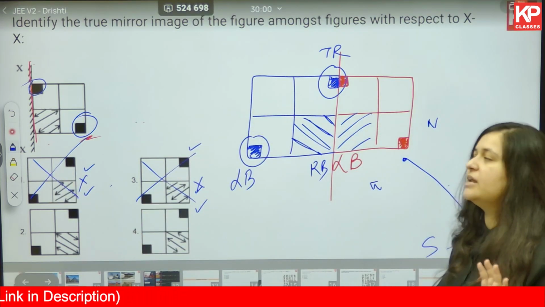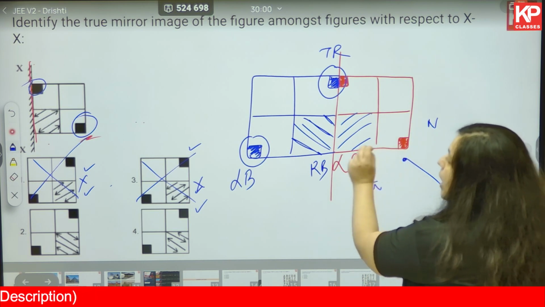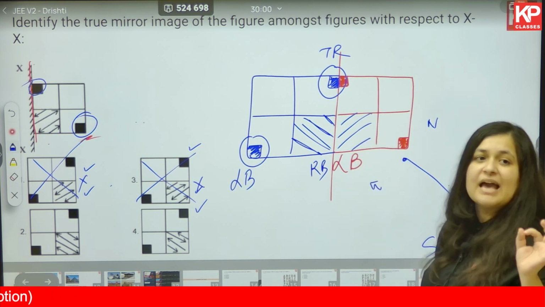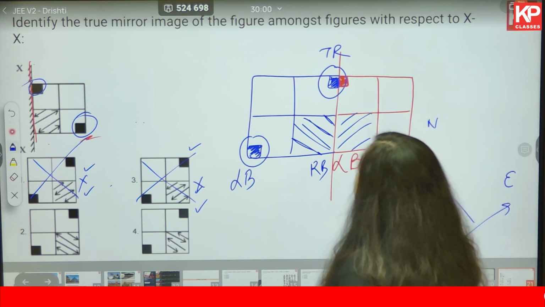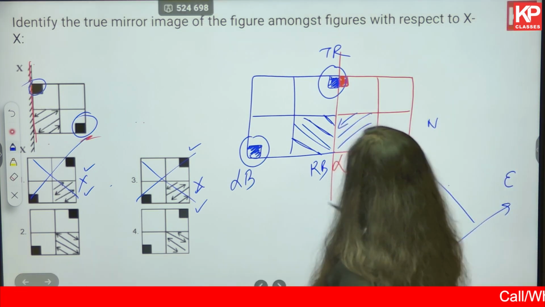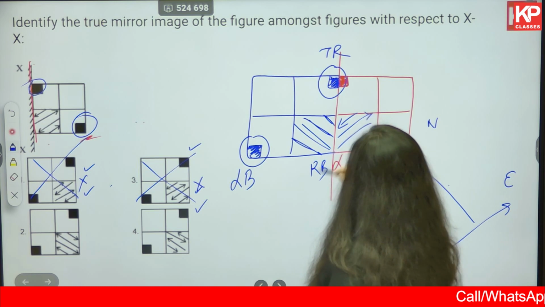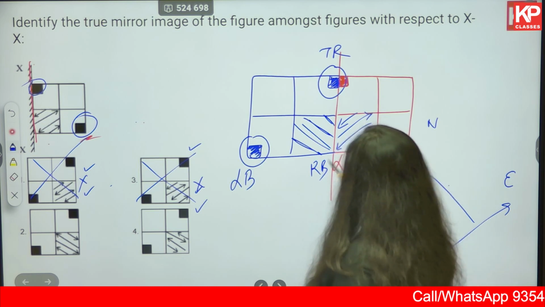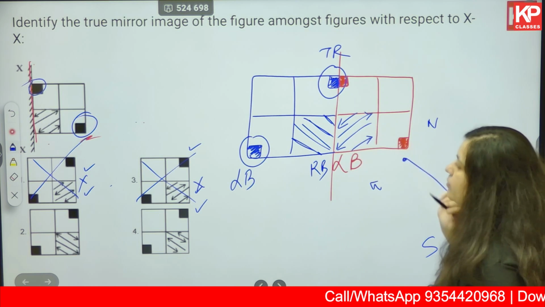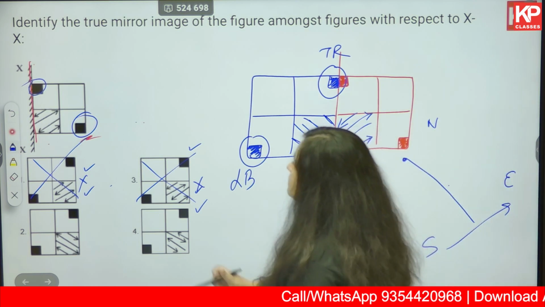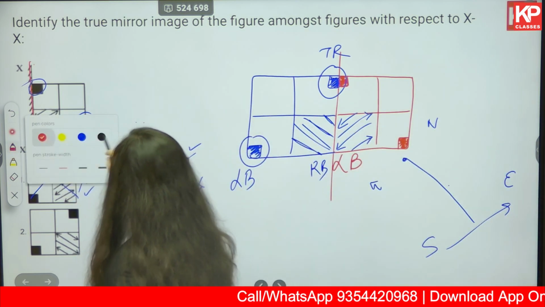Just one element is left now. Where is the arrow located, or in which direction is the arrow pointing? Okay, so in the original image, first we draw the arrows in the original image. It is alternating in nature. So one bottom, one top, one bottom, one top. How should the mirror image be formed in this case?